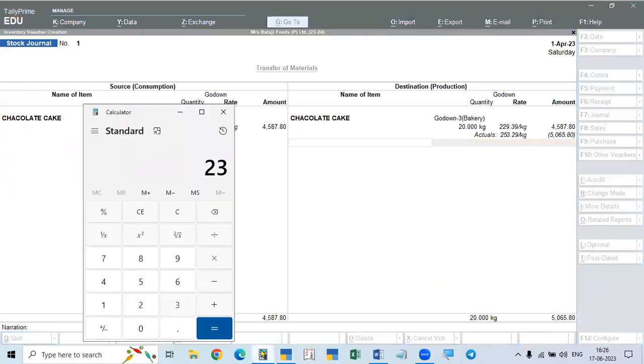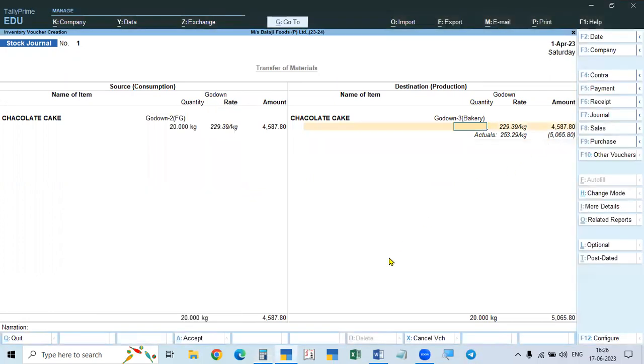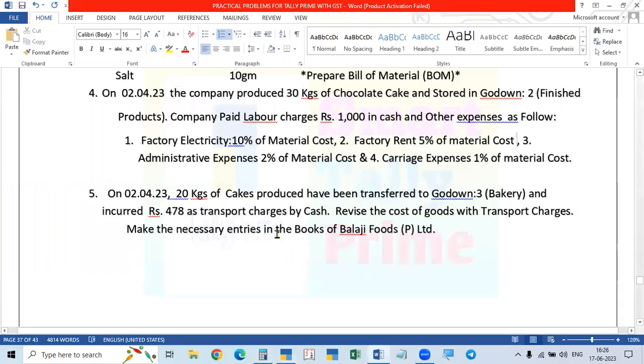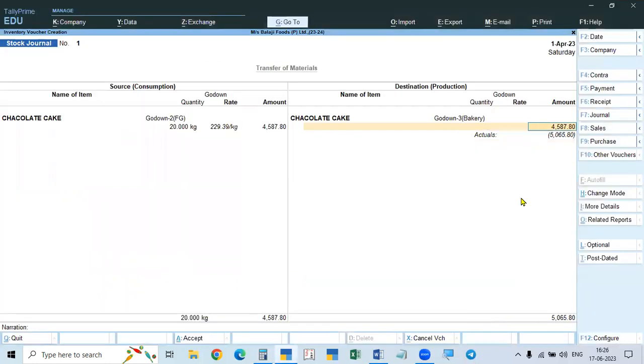So 23.90 plus the original cost 229.39, the revised cost is 253.29. And 478 plus the original cost 4,587.80, the revised cost is 5,065.80. It is given here. We paid the expenses, so we revise the cost of goods with transport charges. We have to revise, so it is revised. Revise the rate.